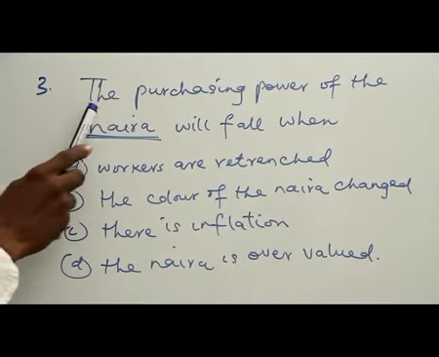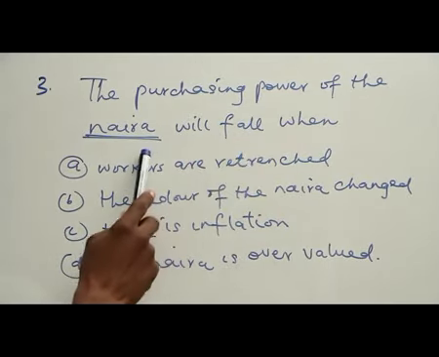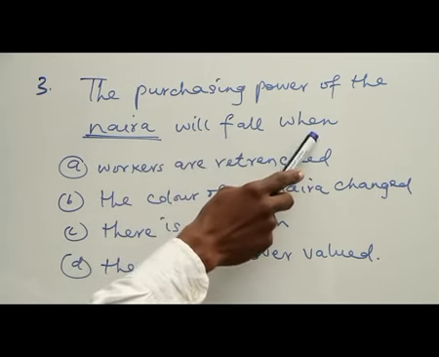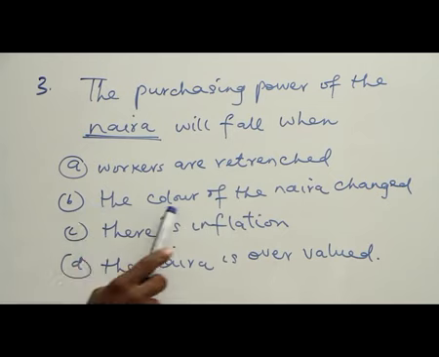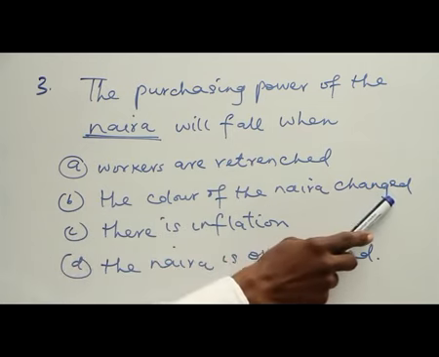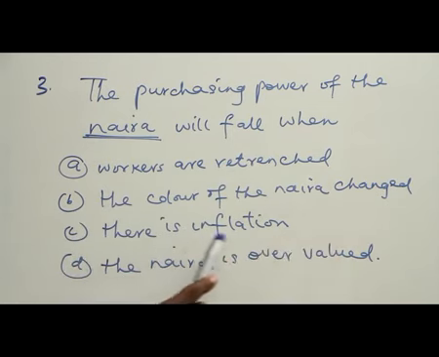Question 3. The purchasing power of the naira would fall when: A, workers are retrenched; B, the color of the naira changed; C, there is inflation; D, the naira is overvalued. The right answer is C, there is inflation.